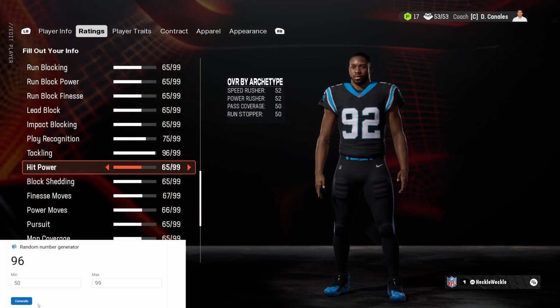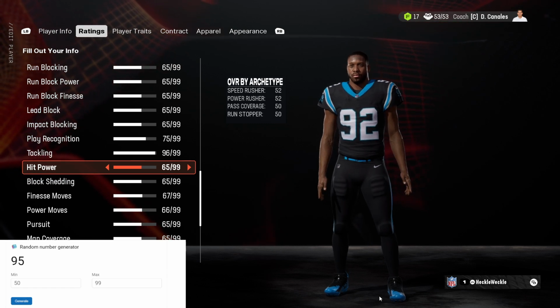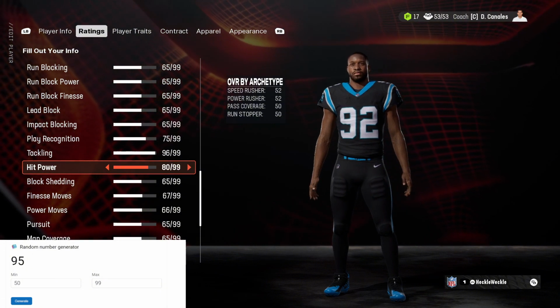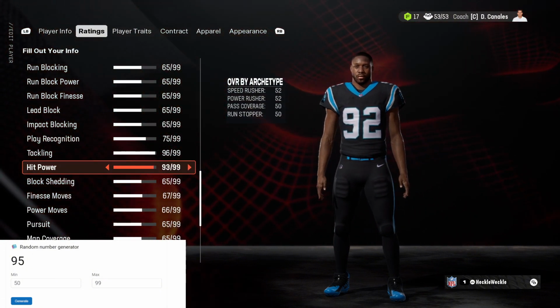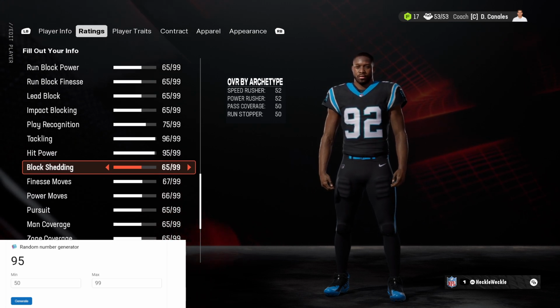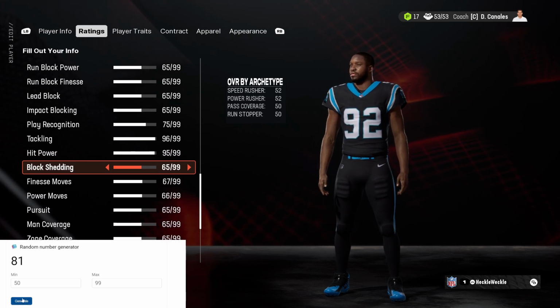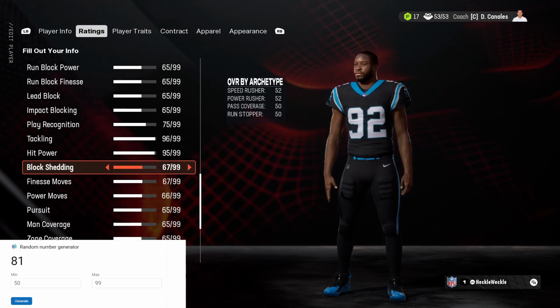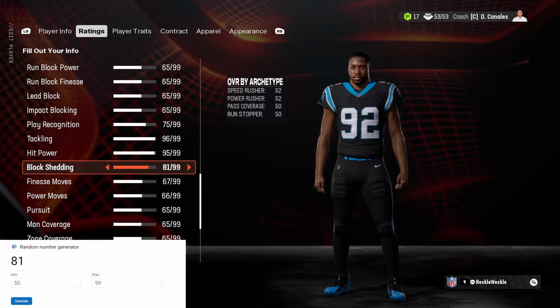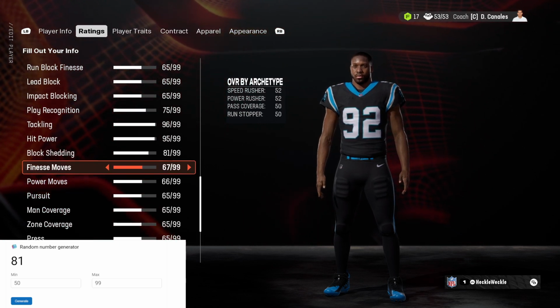Hit power, this is a pretty big one as well. 95, we only went down one. 95 hit power. The chance of fumbles and strip sacks are very likely out of Rigoberto Fry. He is a beast so far. Block shedding, this is also really important. Again, 81, that is solid. We'll take an 81 block shedding, getting off those blocks to make the tackle, and he can make those tackles because of that 96 rating.